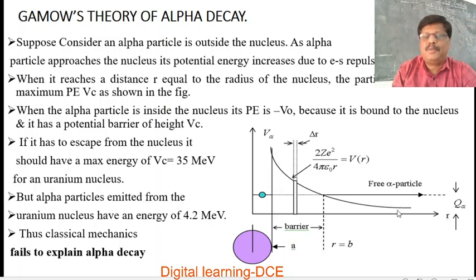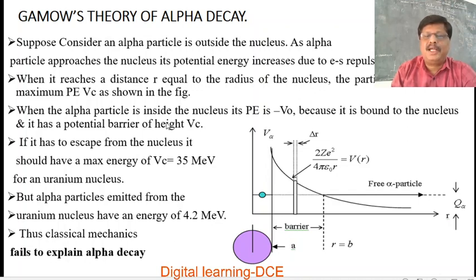So V is inversely proportional to r. As r decreases, the potential energy increases. When it reaches a distance r equal to the radius of the nucleus, r equal to a, the particle will have the maximum potential energy, represented by Vc as shown in the figure.